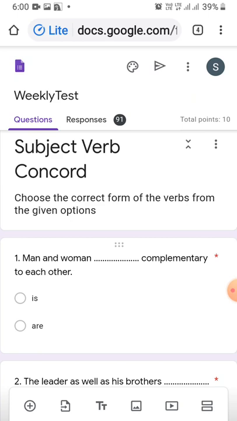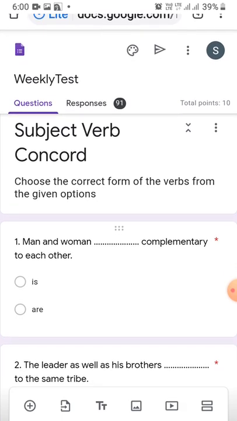In the previous class, I had taken your class test of subject verb concord based on the rules which I had taught you in your previous lectures. Today I am going to discuss this test with you because I found many of the students couldn't understand which verb should come in the blank portion, and none of you could score 10 on 10. So let us see and understand the correct form of the verb to be used in the sentences. So this was your test paper.